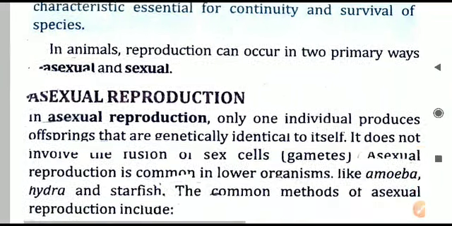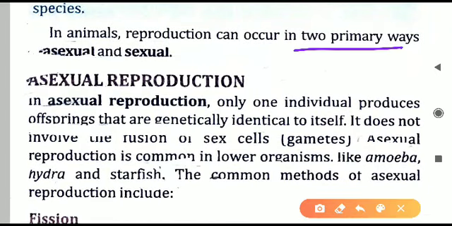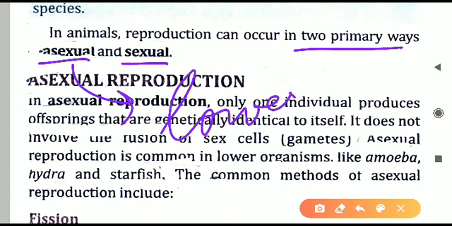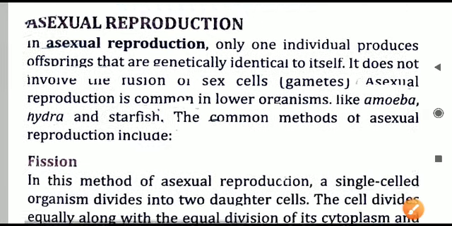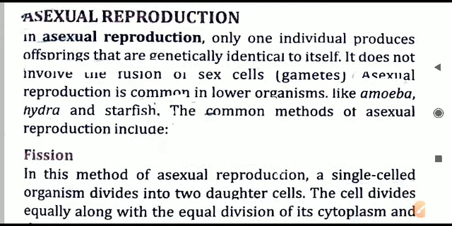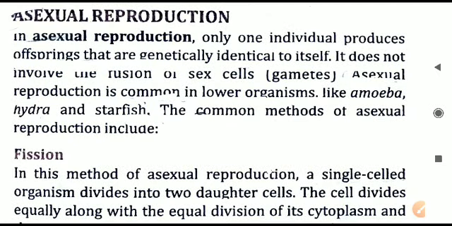As I already told you, there are two primary ways of reproduction, that is asexual as well as sexual. Asexual reproduction is done in lower animals and sexual reproduction is done in the higher animals. So one by one we will see both. We begin with asexual reproduction. First is the introduction of asexual reproduction.